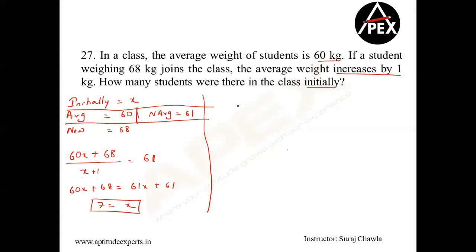Now, when I'm looking at the next one, the shortcut method is pretty simple. I do not know how many students we are. So the existing average is 60. Now a person comes with 68. So what will you say, sir? Take 60 and go inside the class. Keep 8 outside, such that we will divide that equally among everybody. Now what happened according to the question? You gave one chocolate to everybody.